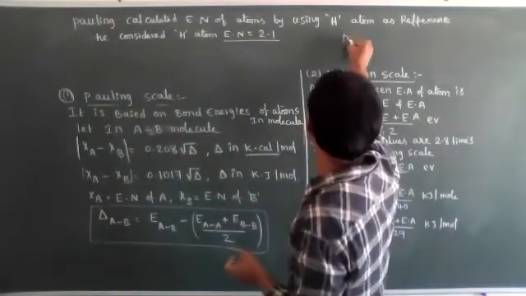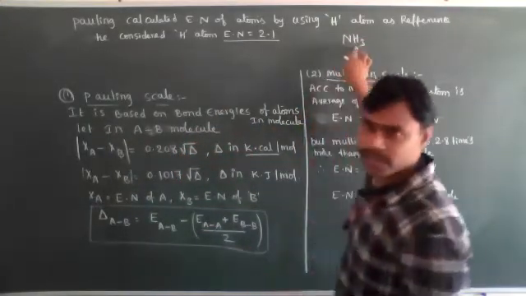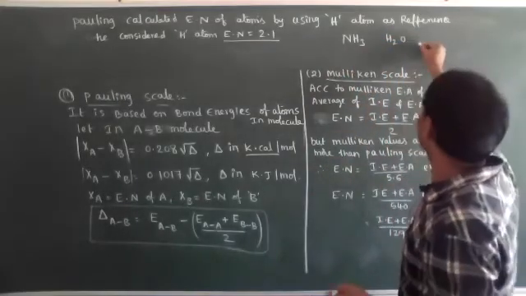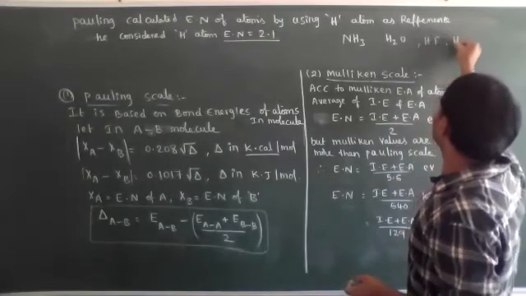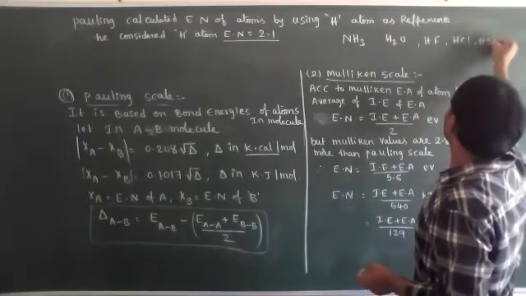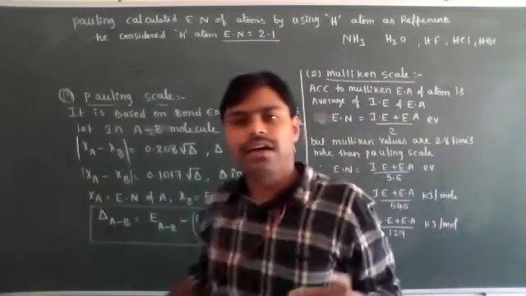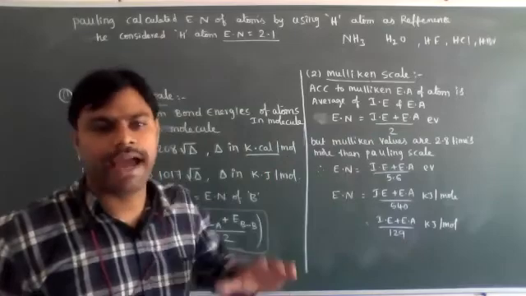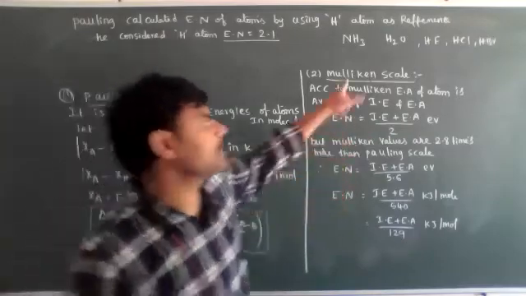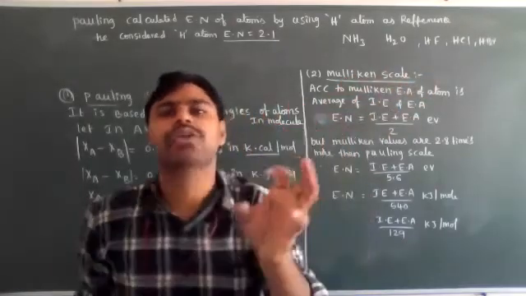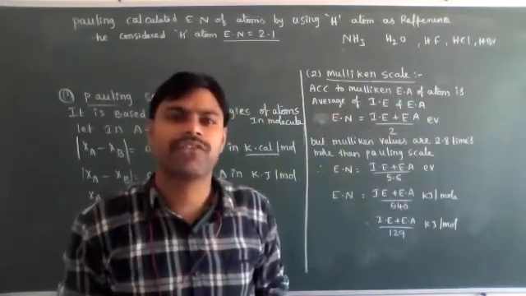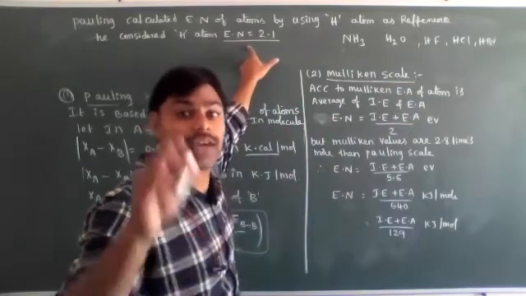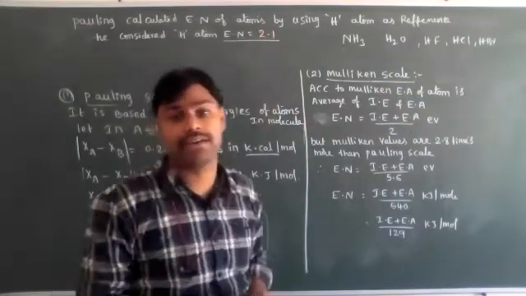Like NH3 is the combination of nitrogen and hydrogen, H2O is the combination of hydrogen and oxygen, HF, HCl, HBr, HI. He used molecules combined with hydrogen, where the hydrogen atom is the reference atom. He said hydrogen electronegativity is fixed, it is always equal to 2.1.